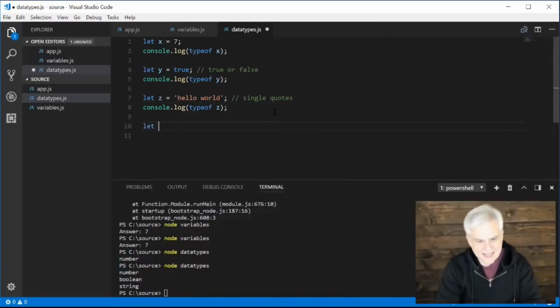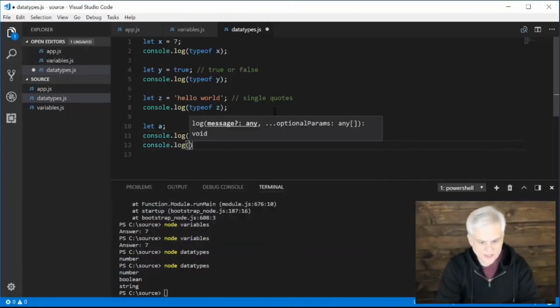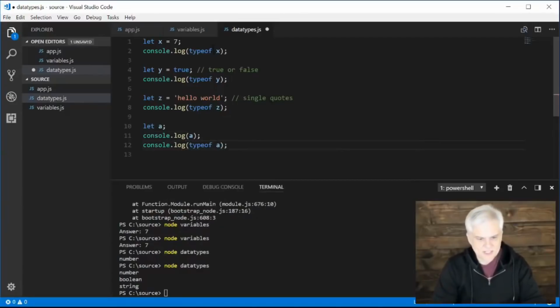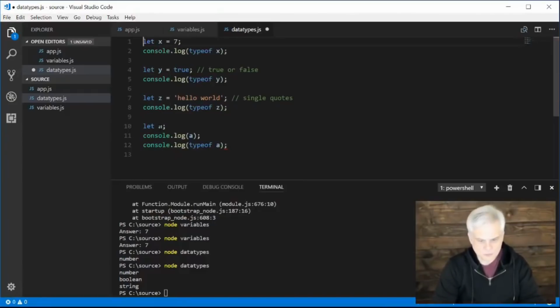Let's let A, and then console.log the value of A, and then console.log type of A, all right? And just to remove the confusion here, I'm going to use a multi-line comment. This allows me to avoid having to do this on every line, right?